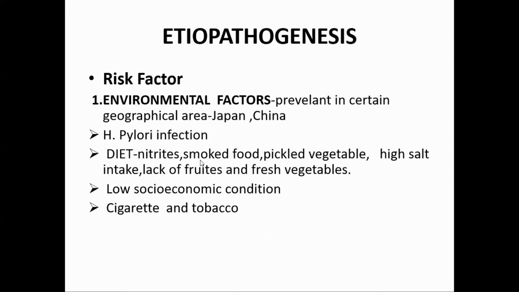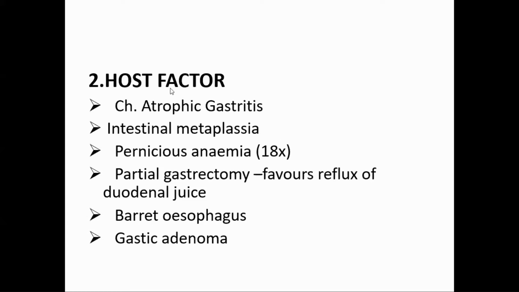Now we go to host risk factors. Host risk factors are chronic atrophic gastritis, intestinal metaplasia. Metaplasia means gastric mucosa becomes intestinal. Atrophic gastritis means gastric mucosa becomes atrophic following a gastritis, and that leads to intrinsic factor deficiency and all that. Then pernicious anemia, we will come to it in hematology, and will know what it is.